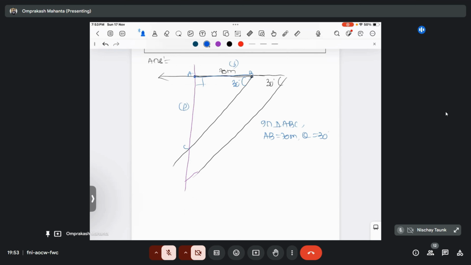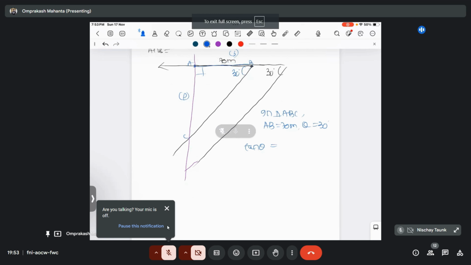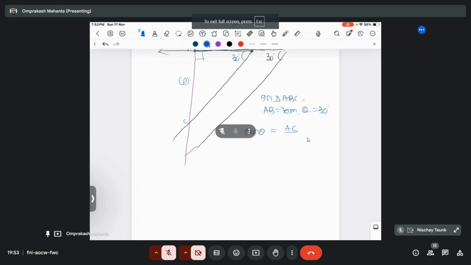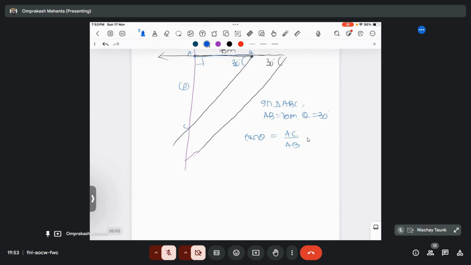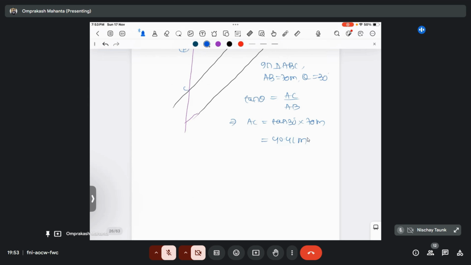The relationship between perpendicular and base is tan theta. So tan theta will become P by B, that is AC by AB. AB value is already given, so AC will be tan 30 into 70 meter. So it will become 41 meter. This will be the answer.